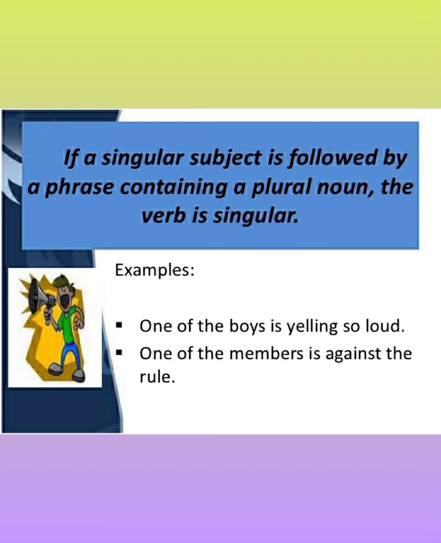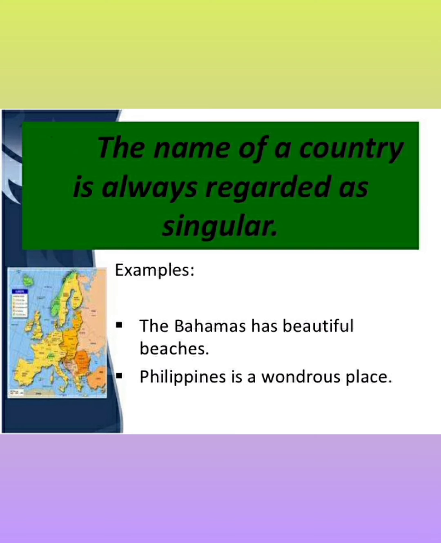Now, the next rule is about the name of any country. If the name of a country ends with s, you may think that you have to use a plural verb, but it is not like that. The name of a country is always regarded as singular. Like, the Bahamas has beautiful beaches, Philippines is a wondrous place. So whenever you get the name of a country that ends with s, you need to use the singular verb.